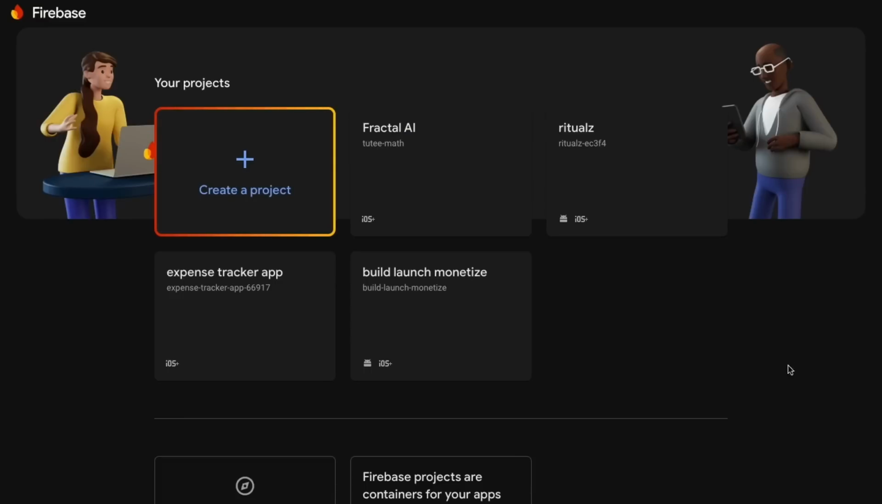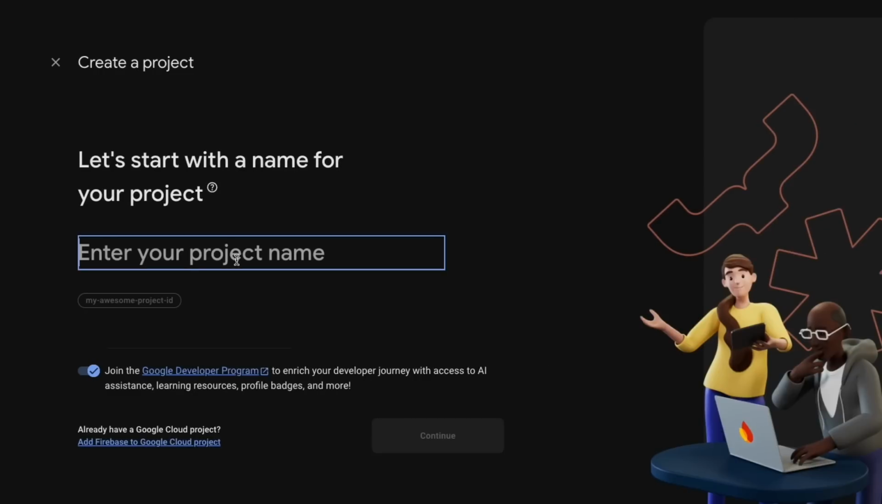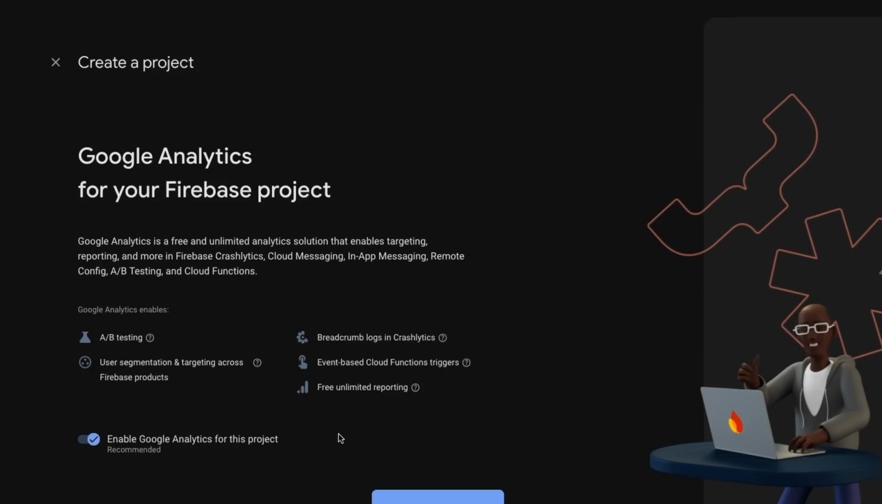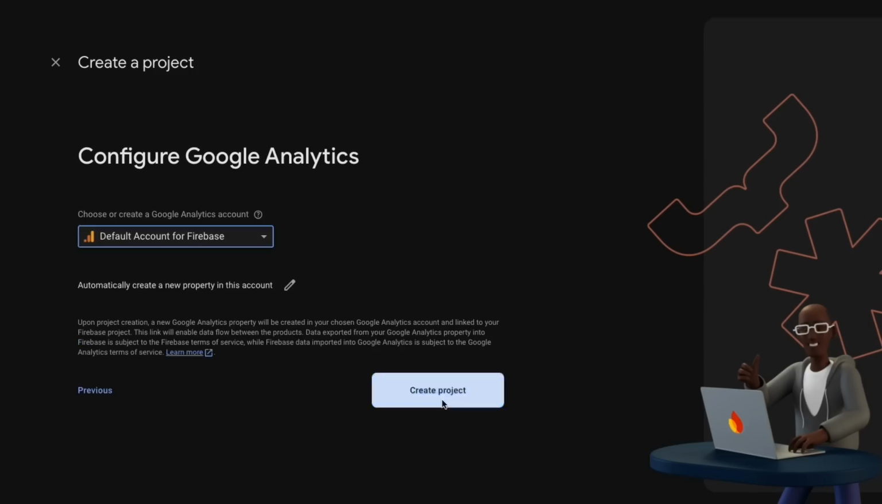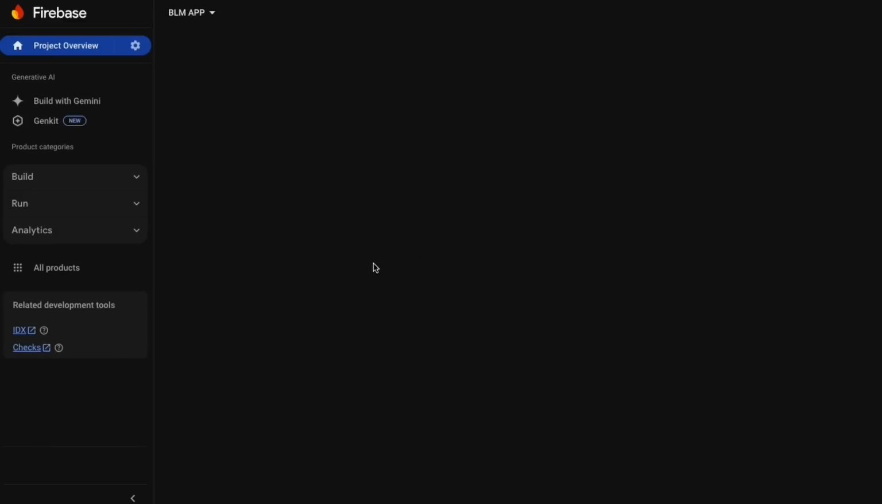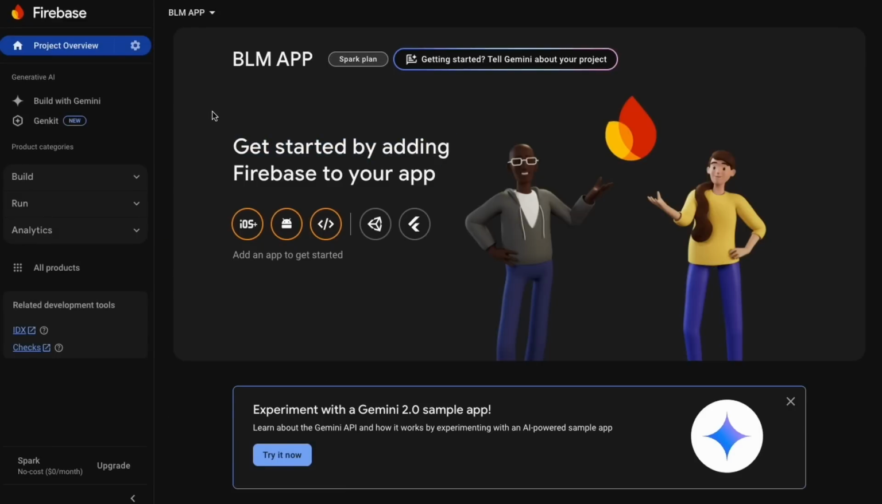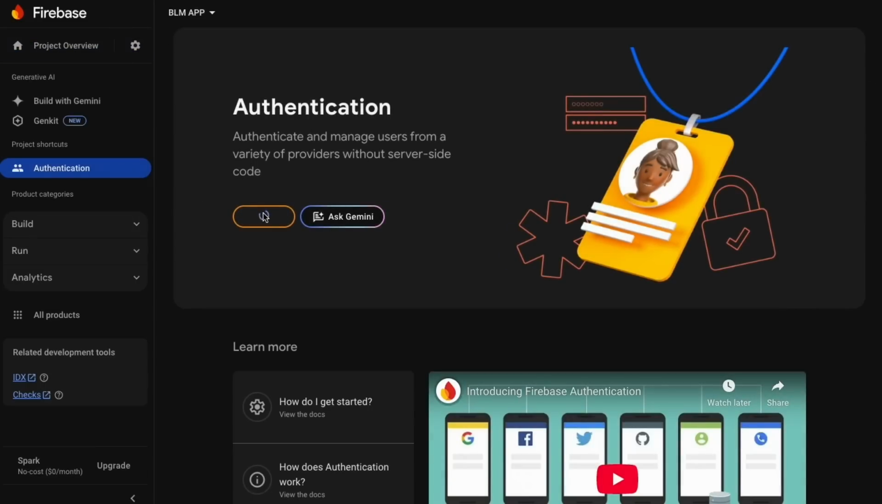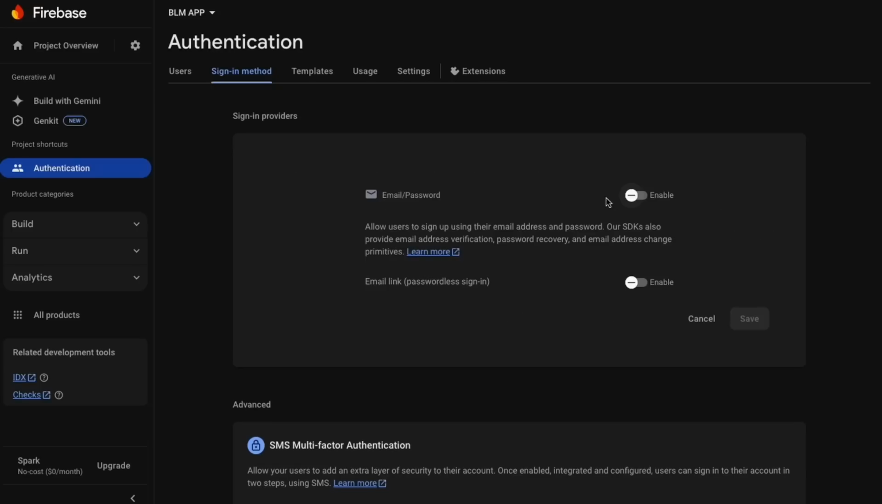Now let's come to our Firebase console and I'm going to create a new project. You can call it whatever you want. I'm just going to call it Build, Launch, Monetize App. And then let's create the project. Sweet, now that's done. Now let's start with the authentication. I want you to enable the email auth.